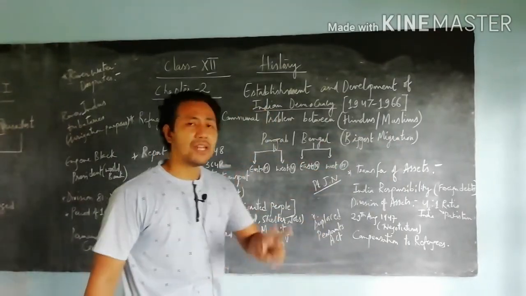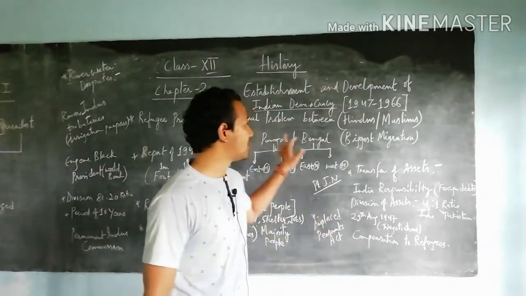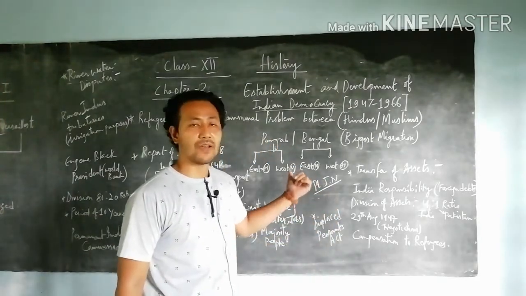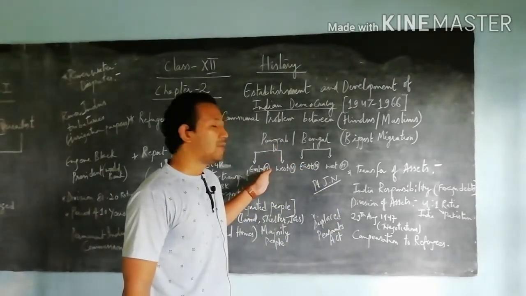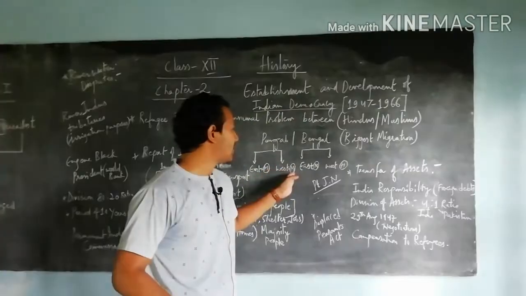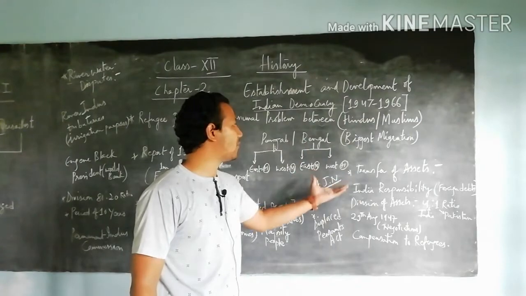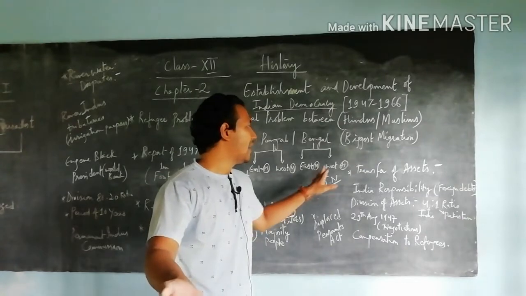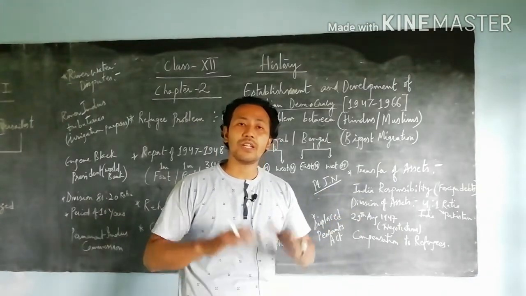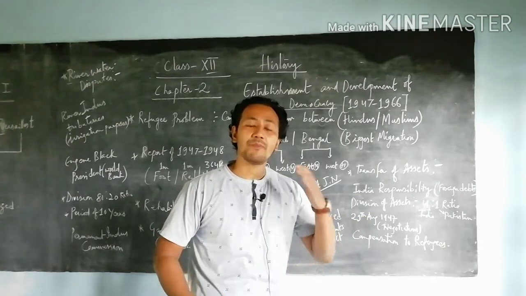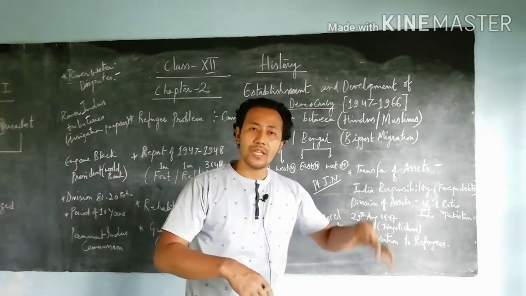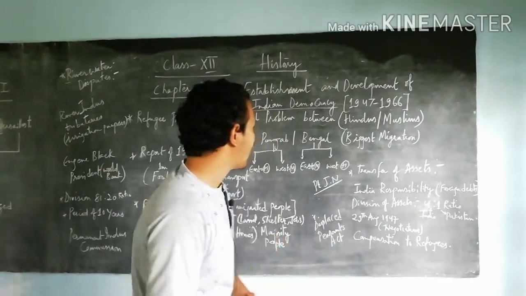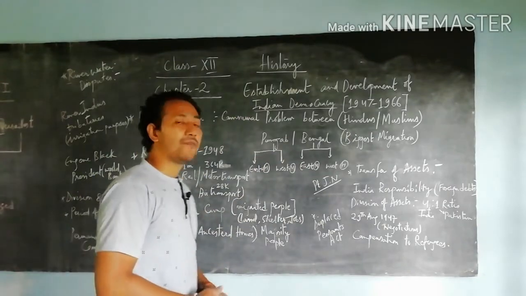Followed by this, the two biggest states during that time were Punjab and Bengal. Punjab was divided into two halves, West Punjab and East Punjab, where East Punjab was given to the Indian side and West Punjab to the Pakistan side. Similarly, Bengal was divided into two halves, East Bengal for the Pakistan side and West Bengal for the India side. It was divided on that basis, and the people had to migrate from the place where they were residing and move to their new nation after it was formed.